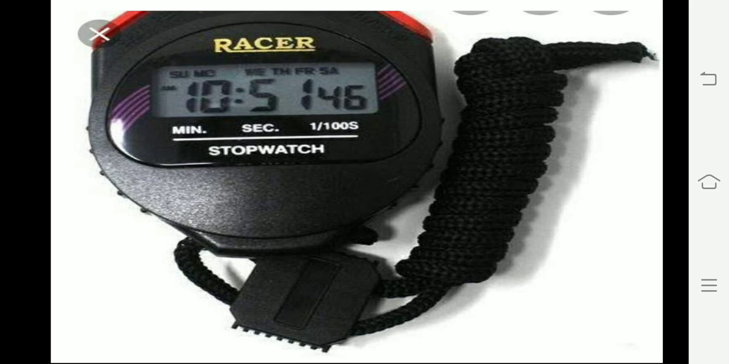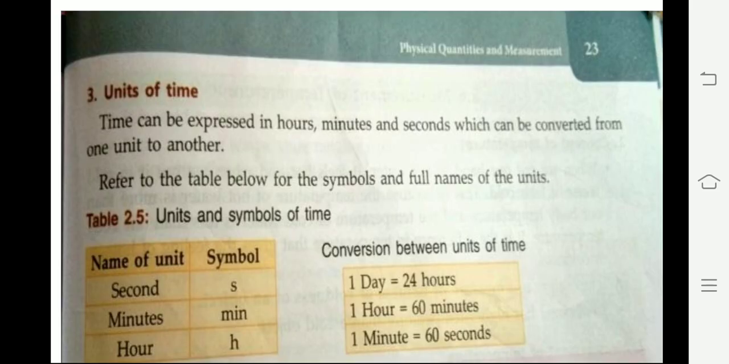Units of time. Time can be expressed in hours, minutes and seconds, which can be converted from one unit to another. In table 2.5, the symbol for seconds is s, minutes is min, hours is h. Conversion: one day has 24 hours, 1 hour equals 60 minutes, 1 minute equals 60 seconds. Up to this page 23, you also solve these questions and answers and try yourself too.